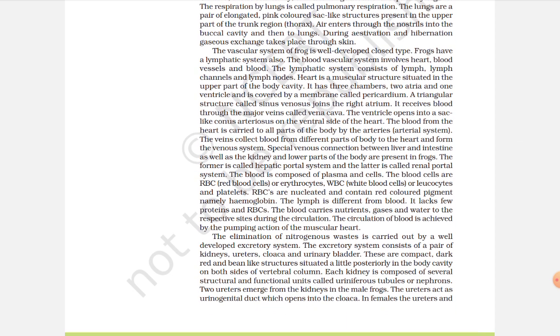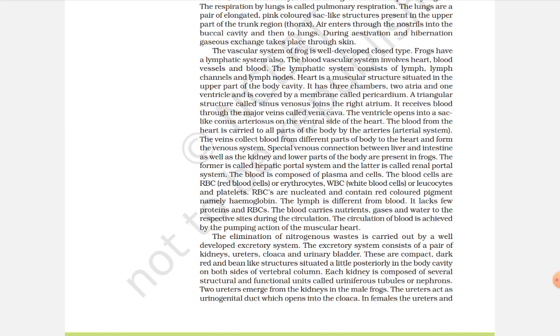The vascular system of the frog is well developed. Closed type, frogs have a lymphatic system. Also, the blood vascular system involves heart, blood vessels, and blood. The lymphatic system consists of lymph channels and lymph nodes. The heart is a muscular structure situated in the upper part of the body cavity. It has three chambers, two atria and one ventricle, and is covered by a membrane called pericardium. A triangular structure called the sinus venosus joins the right atrium.